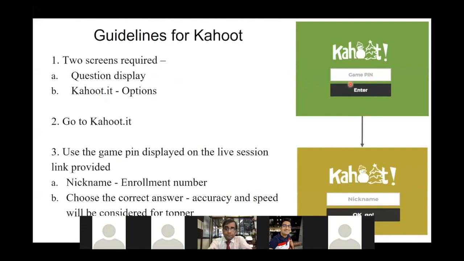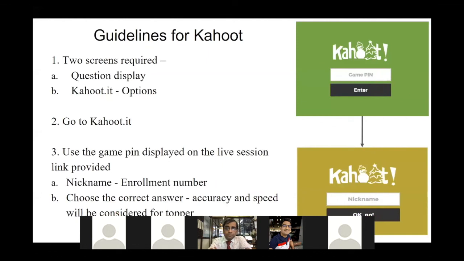Once you go to kahoot.it, you'll be able to see this screen where it will ask you for a game pin. So on the screen where I'm giving you instructions right now, you'll be able to see a game pin once we start the game. After adding the game pin in your mobile, you'll be redirected to another screen which will ask you for your nickname. In nickname, please enter your enrollment IDs only or enrollment numbers only. No nickname other than that will be accepted.